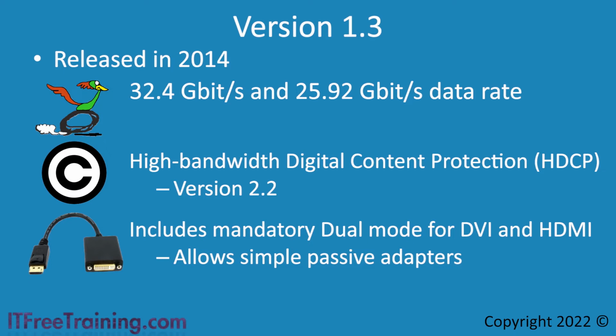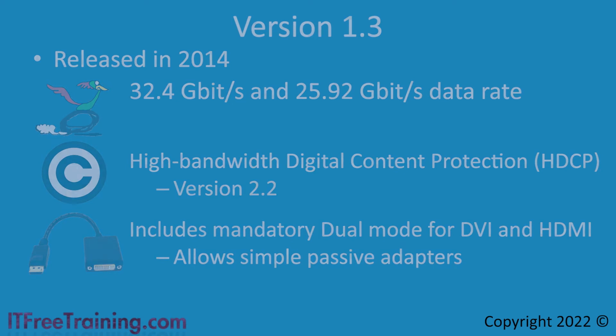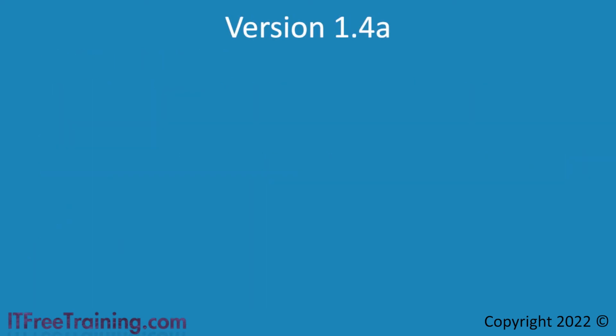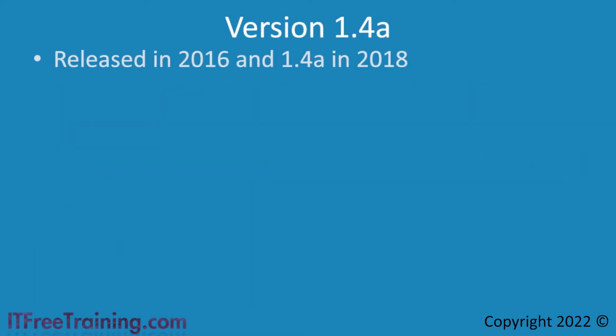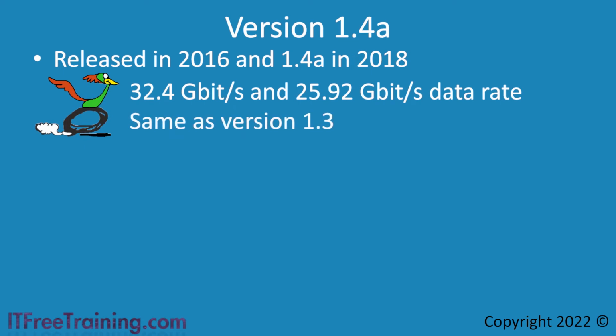Later in the video, I will look at dual mode in more detail. The important takeaway here is that version 1.3 will natively support passive DVI to DisplayPort adaptation, whereas before this, it was optional. However, with DVI, it won't support higher resolutions due to it being limited by how much data it can send. The next version, version 1.4, was released in 2016 and version 1.4a in 2018. These versions have the same speed as the previous versions.